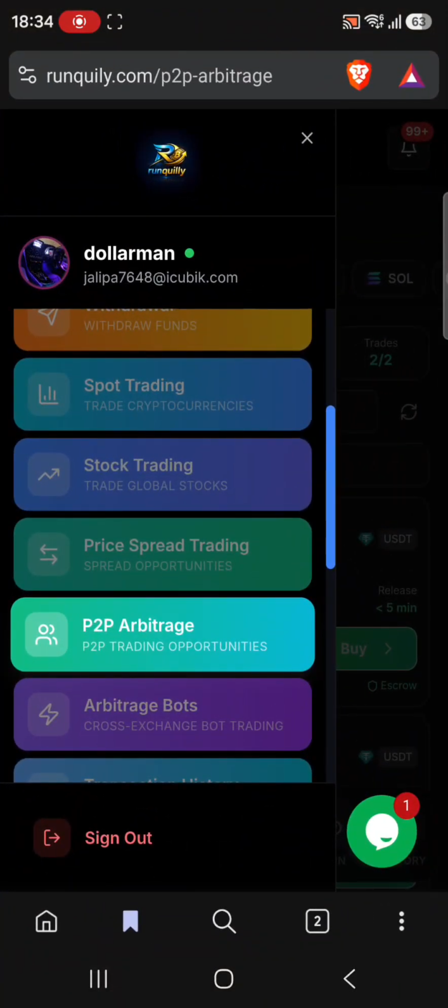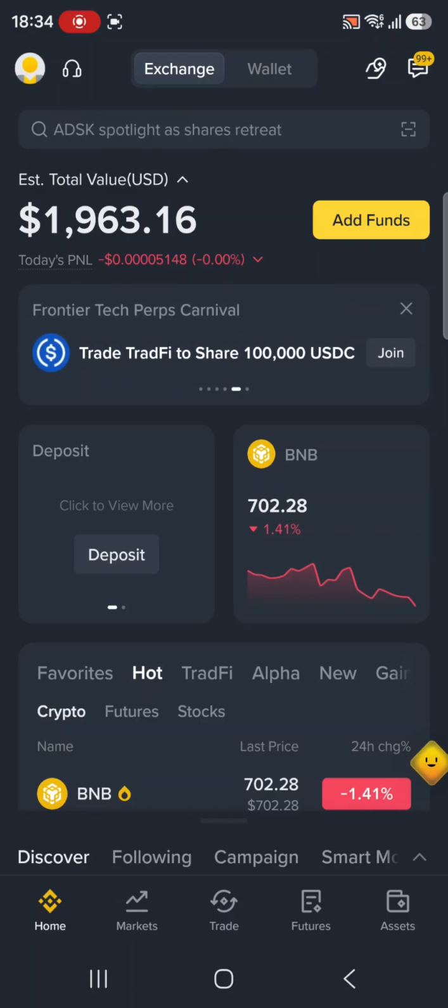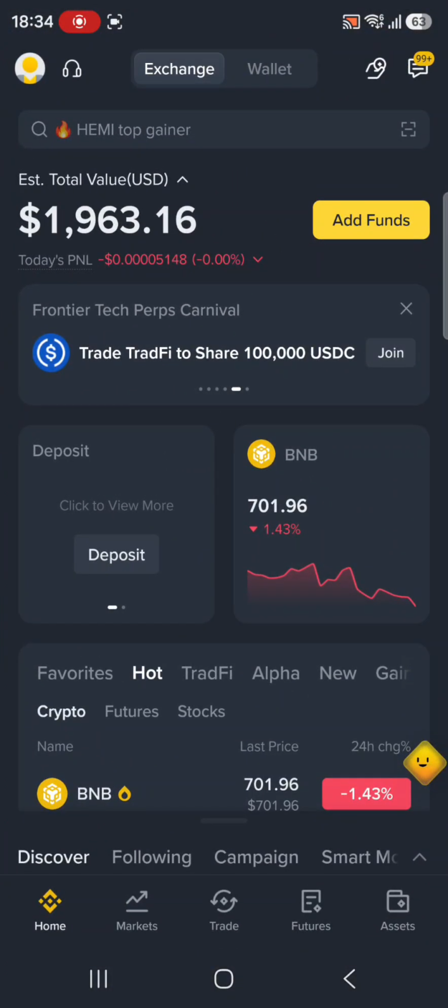Basically, we buy low on Binance and sell high on Tranquilly, but the merchant will send our profits directly to our Binance account, so there is no need to withdraw. That is what we'll be doing today, guys, in arbitrage trading. So let's copy our address. That is the first thing in Binance.